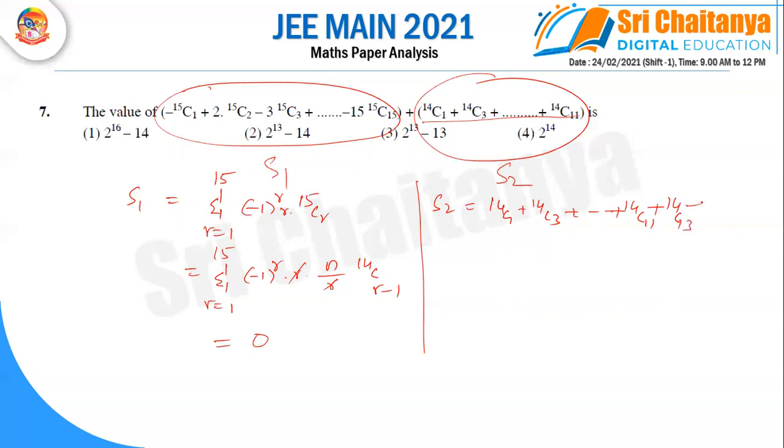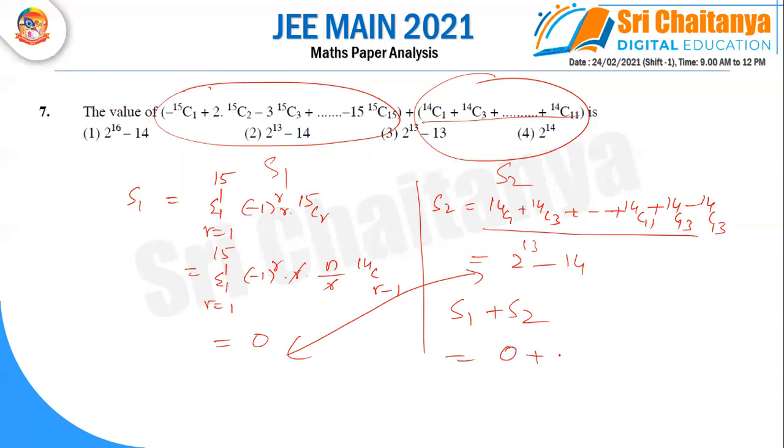So adding one number and subtracting one more, you know that the sum of the odd numbers is 2 power n minus 1, so 14C3 plus 13 is 14. So S1 plus S2 is nothing but 0 plus 2 power 13 minus 14. So the answer will be 2 power 13 minus 14. So option 2 is right.